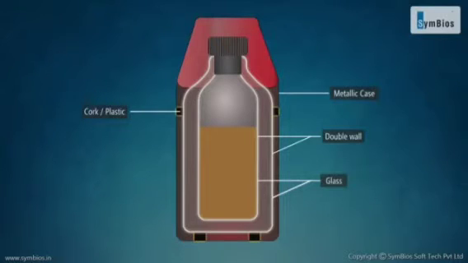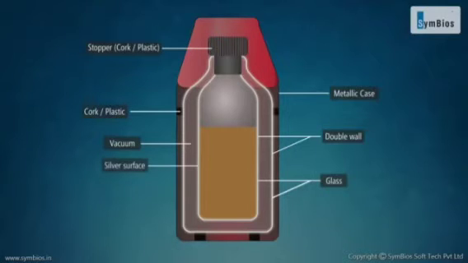This prevents the glass vessel from breaking. The mouth of the vessel is closed by a stopper made of an insulating material like cork or plastic. The vacuum between the two glass walls of the thermos flask considerably reduces the flow of heat by conduction and convection because both need molecules of a medium to transfer heat. The silvered surface reflects the heat back, thus reducing radiation.